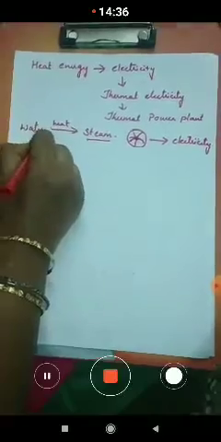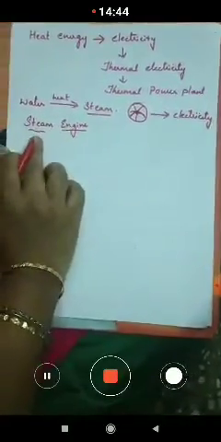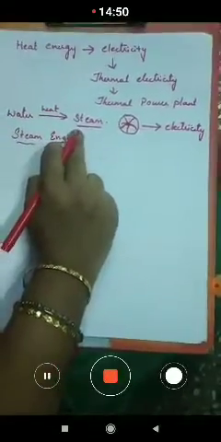When we move on to the next example, as we know, in olden days we were using steam engines. Here the same mechanism is used, children. The water is heated up and steam is generated.